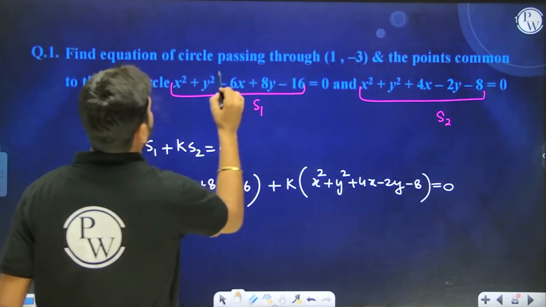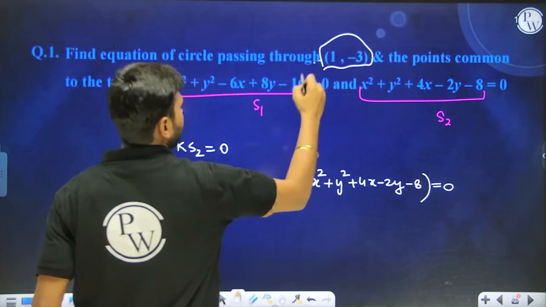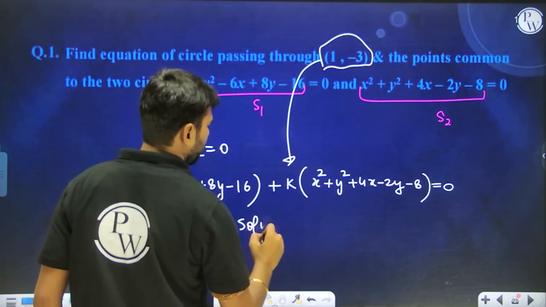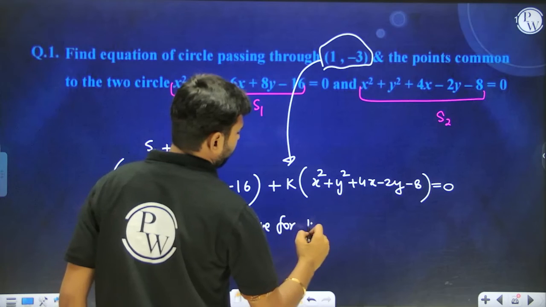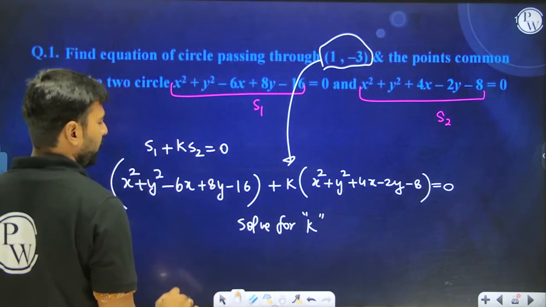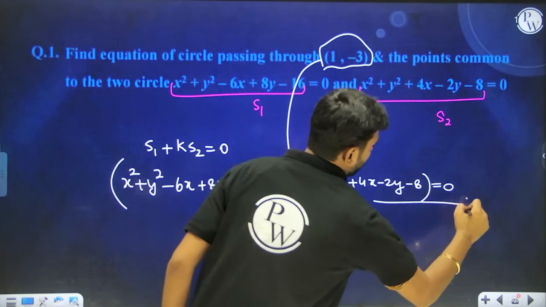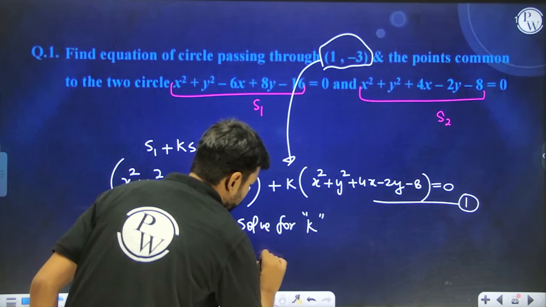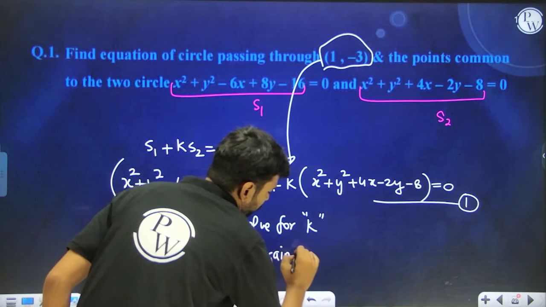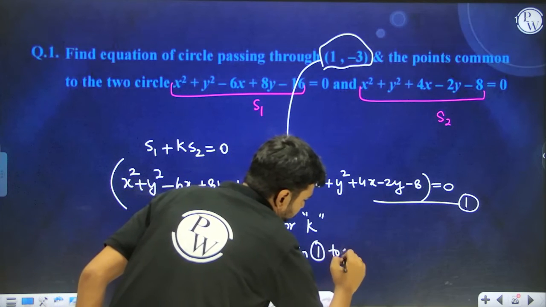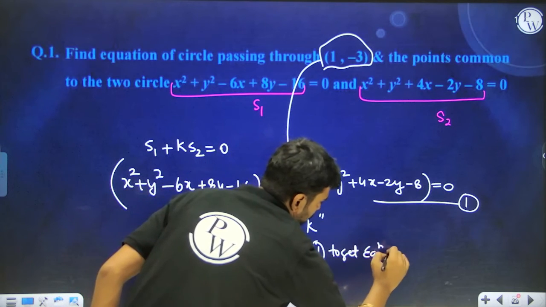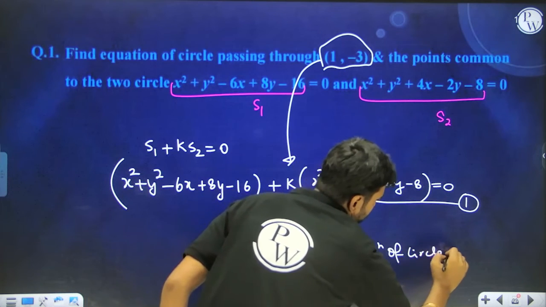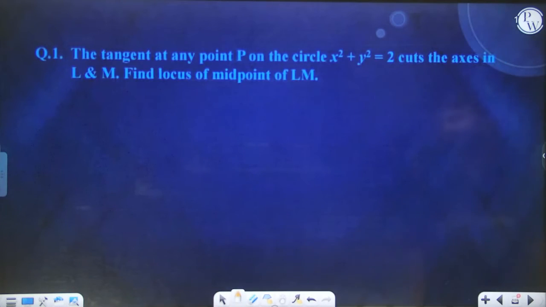And since it says that your circle is passing through 1 comma minus 3, solve for K from here. The moment you get the value of K, put it again in 1, and you will get the equation of the circle. I hope you people understood this.